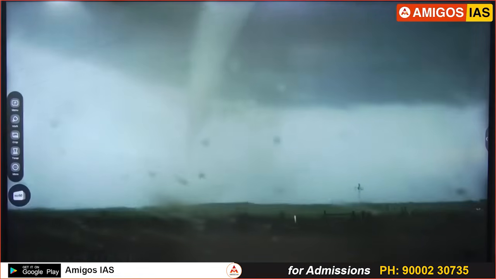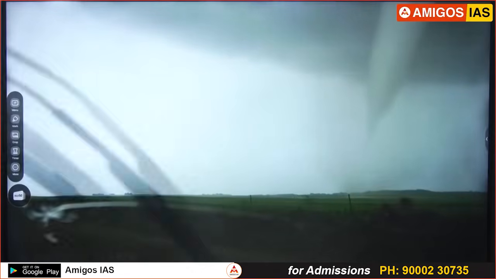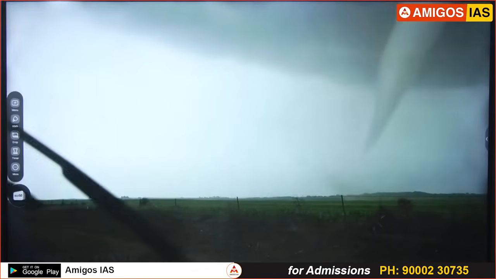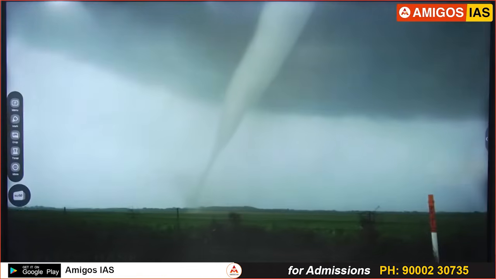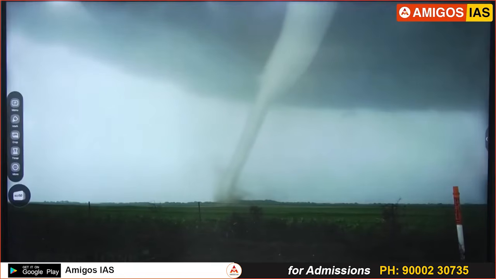This kind of thing we can see on summer grounds also. Sometimes we are playing in the ground. Suddenly it comes like this. Dust devil, they say, dust devil. We call it a dust devil. If you are outside on the field, many of you would have noticed this. Only dust keeps rotating like this. Suddenly it starts moving like this.